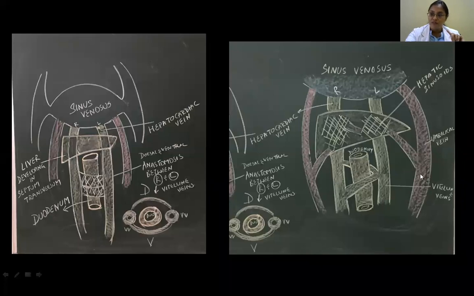And what happens to the left? As it is going here, it communicates with the vitelline vessels through the liver. And you can see the communication part here. So now whatever blood is coming from the left vein is channelized here. And what is the fate here? This is going to become your inferior vena cava towards your heart. So it is jumping the blood into the inferior vena cava. So we don't need this anymore.